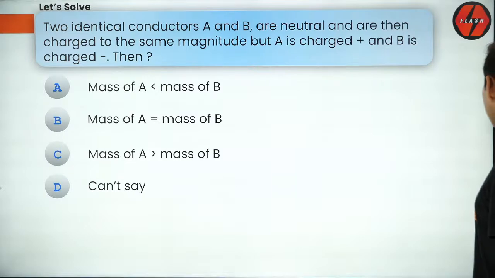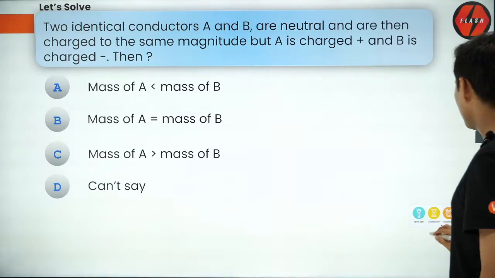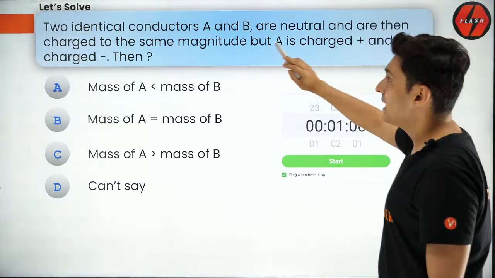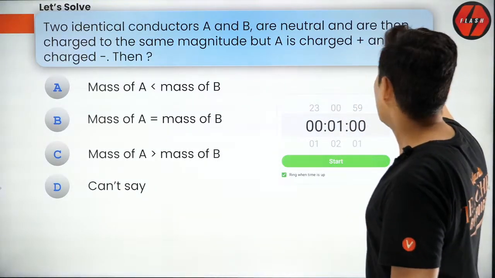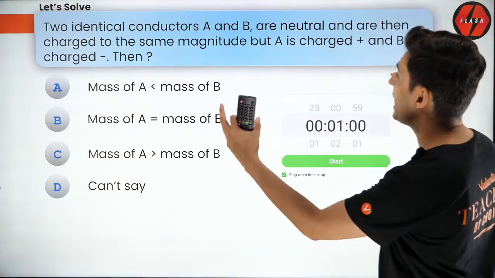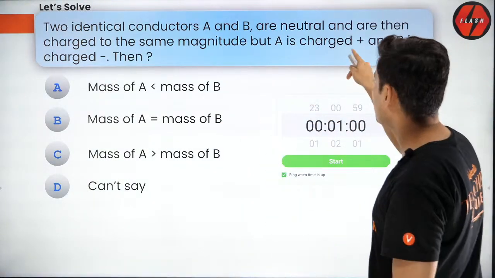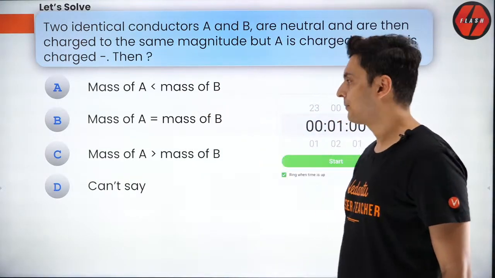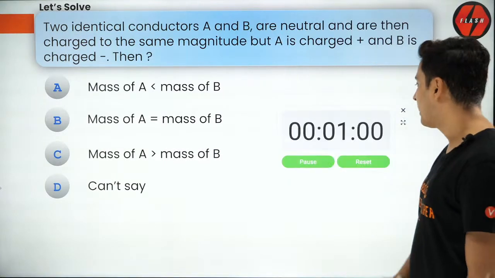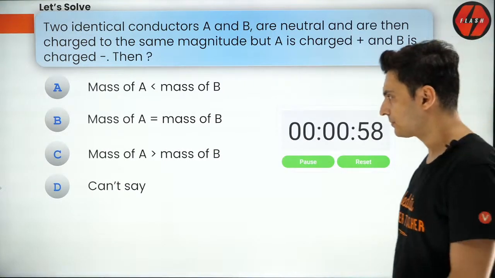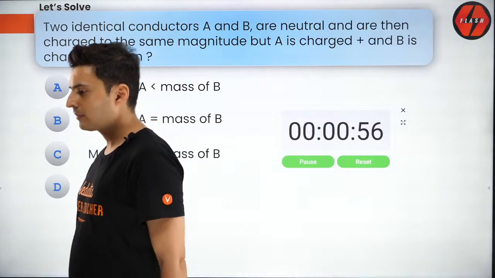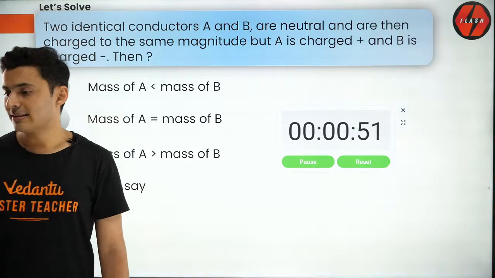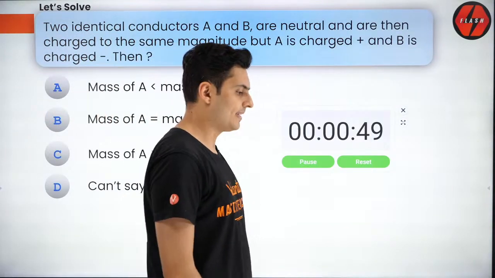Two identical conductors. Again, I'll start the timer in some time. A and B are neutral. Okay, identical conductors are neutral and then charged to the same magnitude. But A is charged positively and B is charged negatively. Then whose mass is more? Starting the timer now. Yes, correct, Sayed. Suhas, we have assumed it as point charges. That's why.